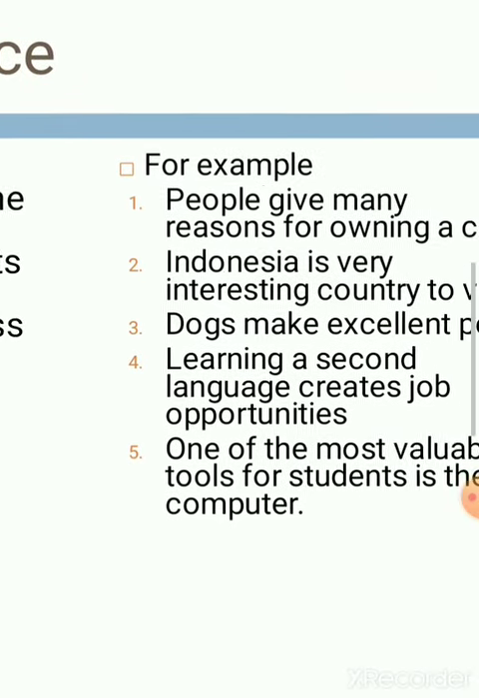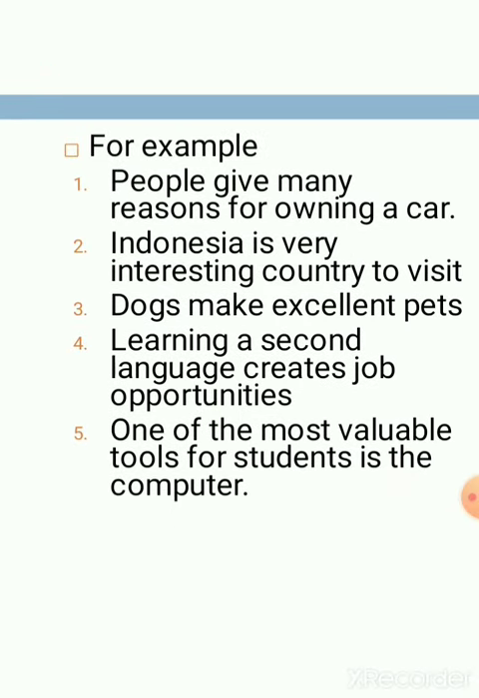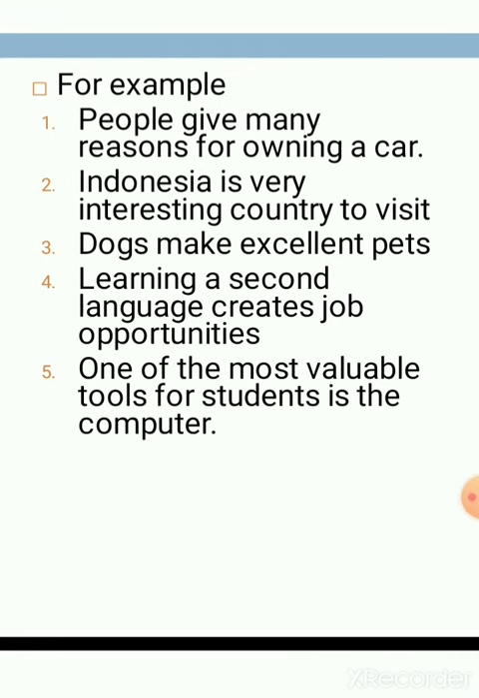You limit your views around that topic. Here you have some sentences. People give many reasons for owning a car. So here you can see, where is the topic? Owning a car is the topic, and what is the controlling idea? Reasons. You have to give reasons of owning a car.